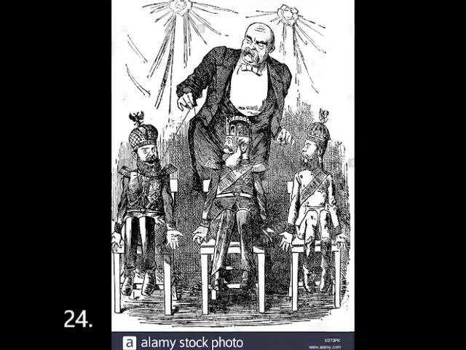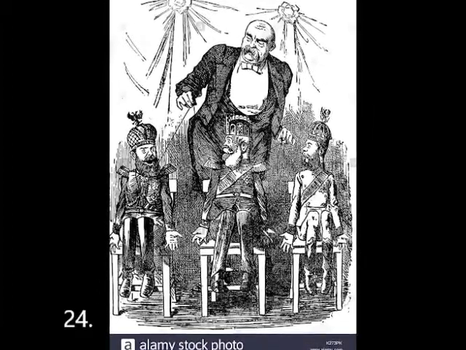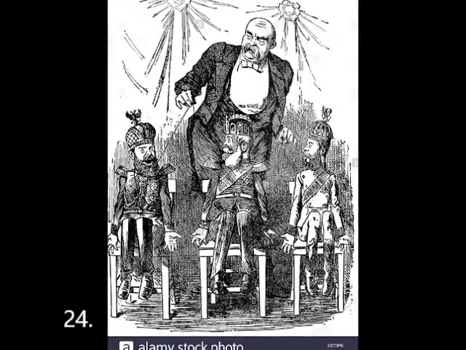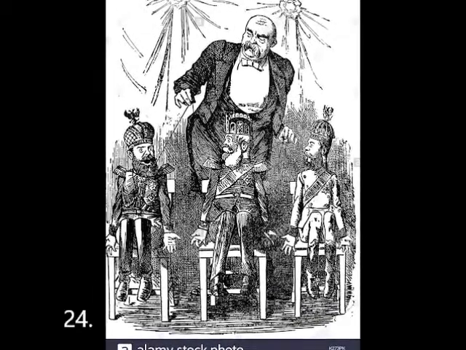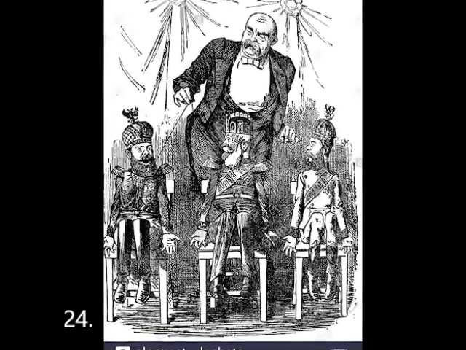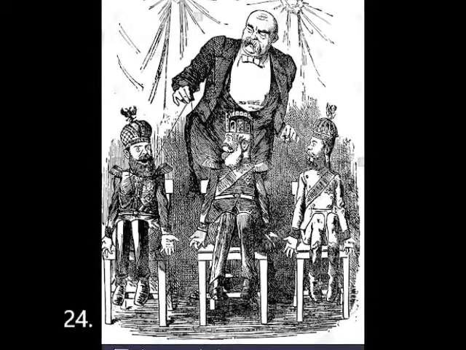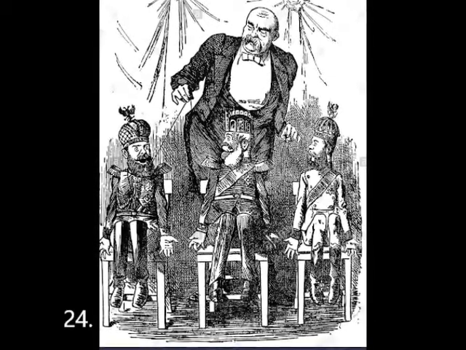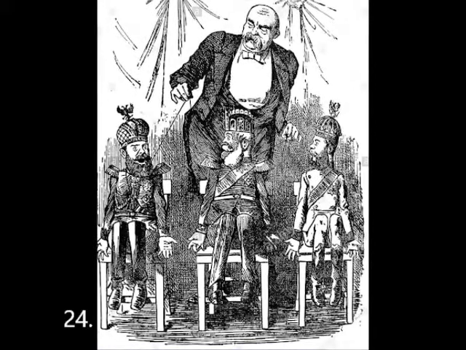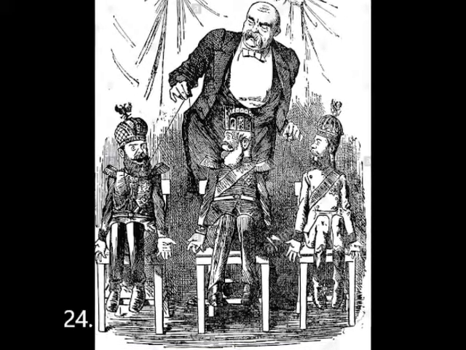This political cartoon shows Otto von Bismarck acting as a puppet master controlling the emperors of Austria, Germany, and Russia, three major players in the First World War. Although Bismarck's rule came before the First World War, this political cartoon shows that he had a lasting influence that would eventually lead to the outbreak of the war.